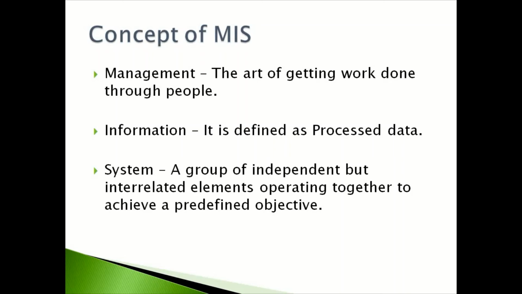System is made up of input, processing, output, and feedback. Thus, MIS is a system for processing data in order to give proper information to the management for performing its function and also for decision making.